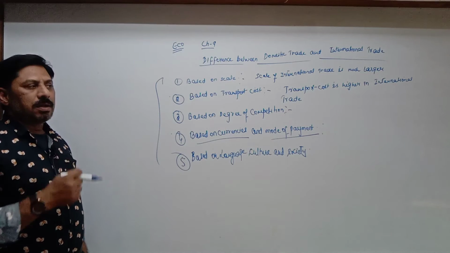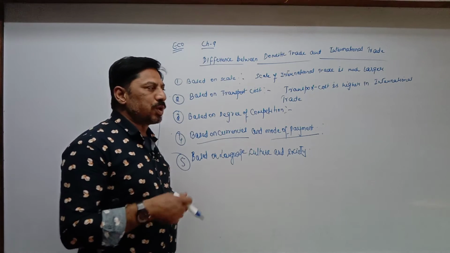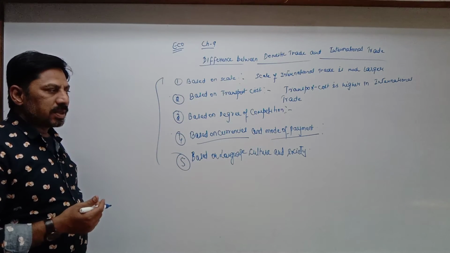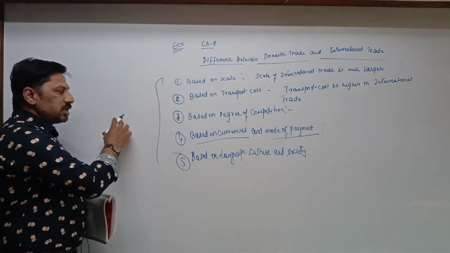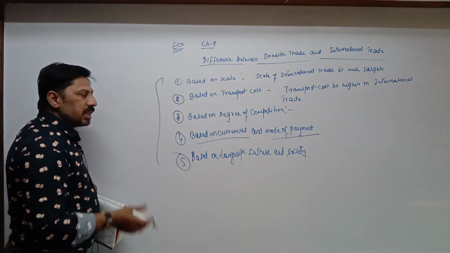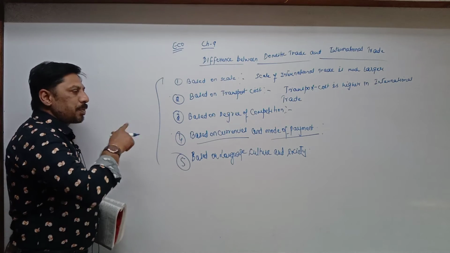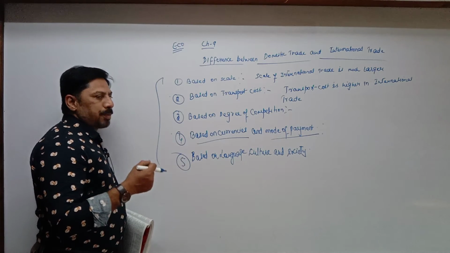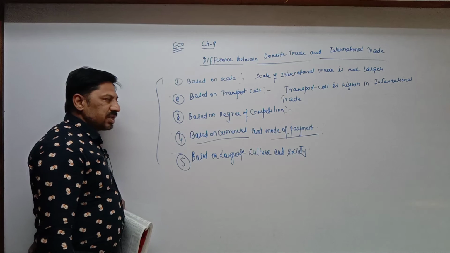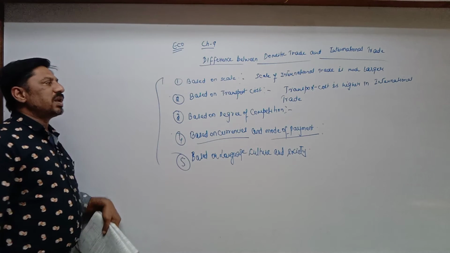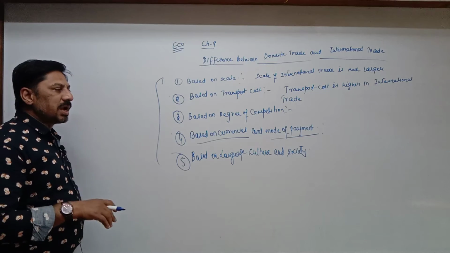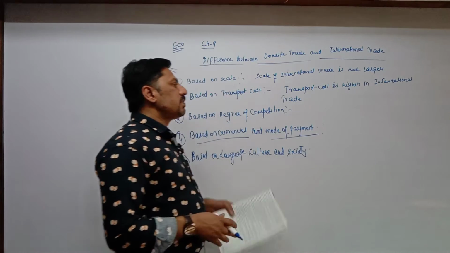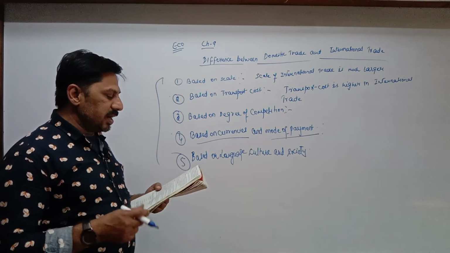So we can understand the taste, preference and habits of consumers residing in India, and according to their taste and preference producers produce goods. The packing style is according to the consumer's taste, the labeling is also according to consumer taste, and the taste of the product is according to consumer preference. It is possible in domestic trade, but in international trade it is very difficult to understand the taste, preference and importance of consumers residing in other countries. That's why it is a little bit difficult in case of international trade.